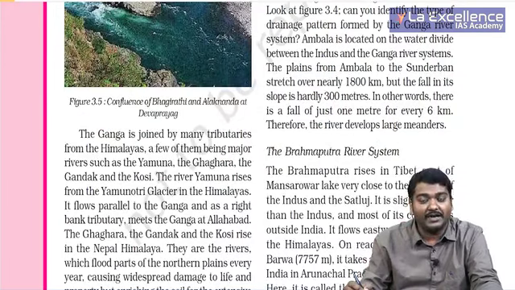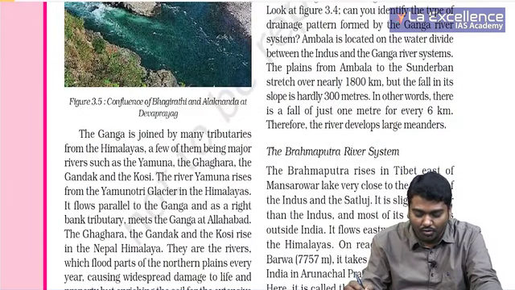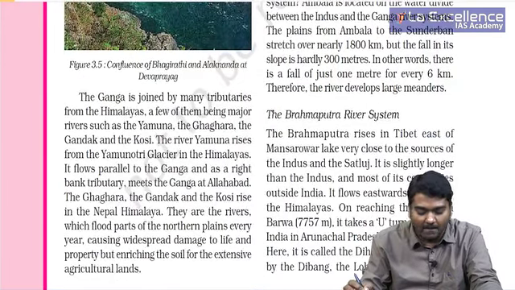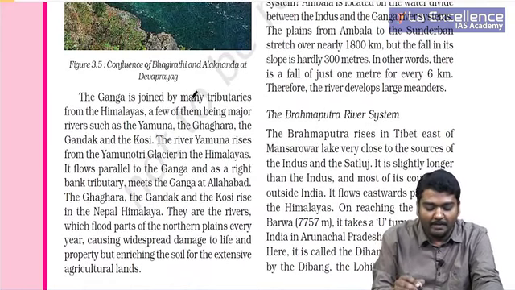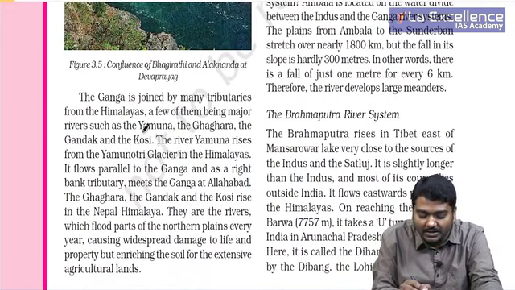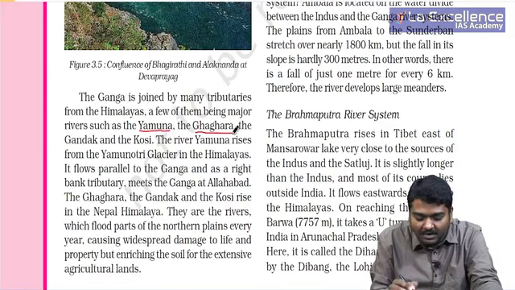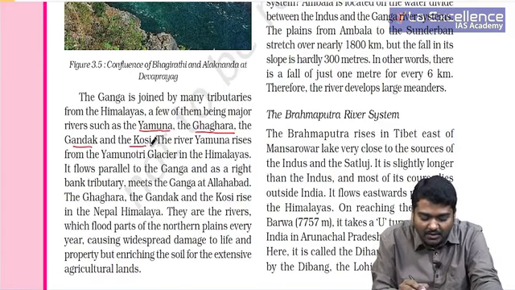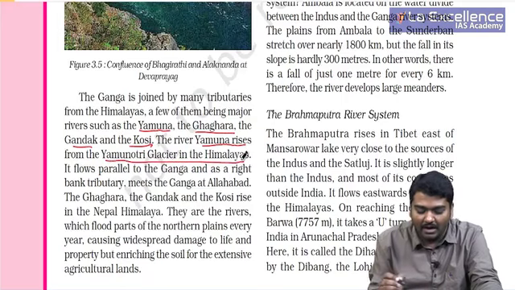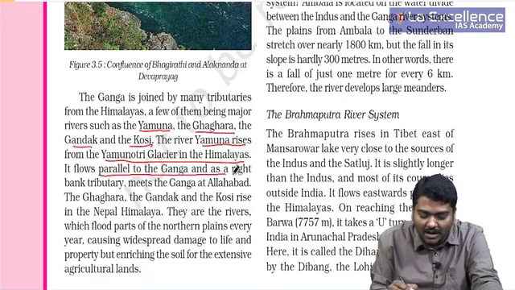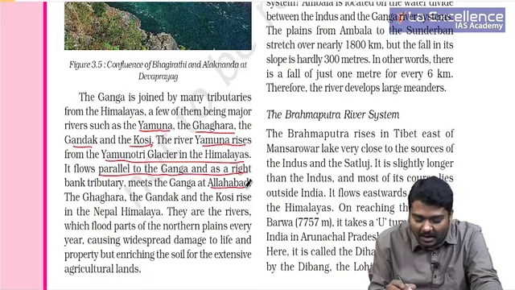These are all factual data, nothing to explain, so I want you to see it along with the map. The Ganga is joined by many tributaries. The main tributaries are Yamuna, Gaghara, Gandak and Kosi. Yamuna rises in Yamunotri glacier and moves parallel to Ganga, and it meets it at Allahabad.